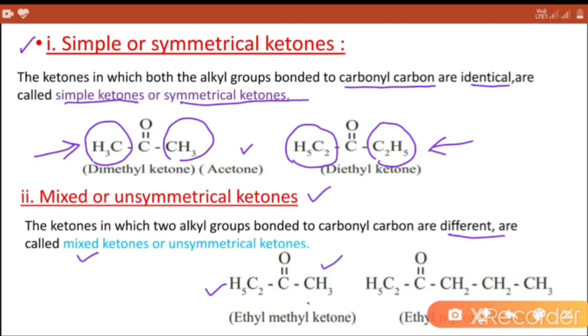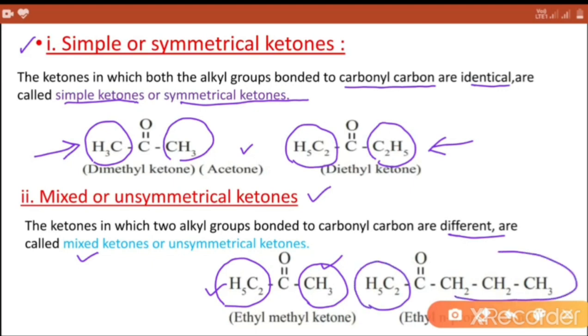In this compound, methyl and ethyl, two different alkyl groups, are attached to the carbonyl functional group or CO functional group. Next compound, ethyl n-propyl ketone, in which ethyl and n-propyl, these two alkyl groups are attached to CO functional group.